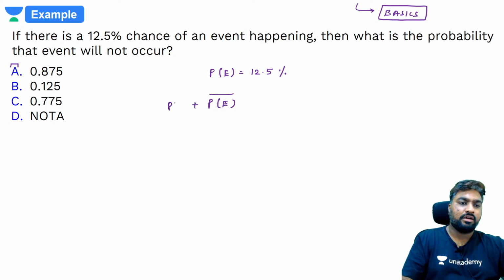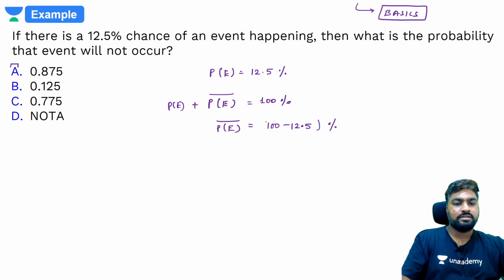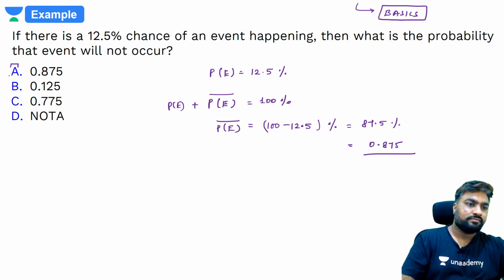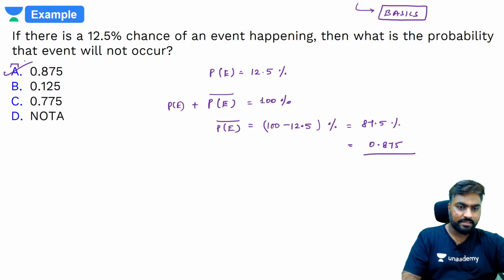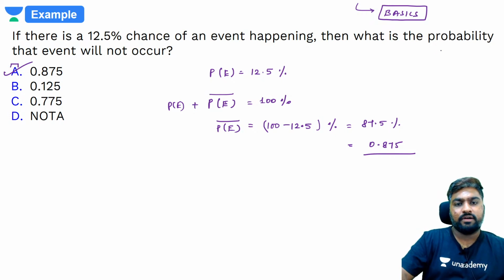We know that probability of event occurring and not occurring should be 1 or should be 100%. So probability of an event not occurring will be 100 minus 12.5 in terms of percentage, which is 87.5%. In terms of decimal, it's going to be 0.875. Super beautiful guys, very nice. So it's clear now. Complement of an event is clear. Probability of complement of an event sorted.